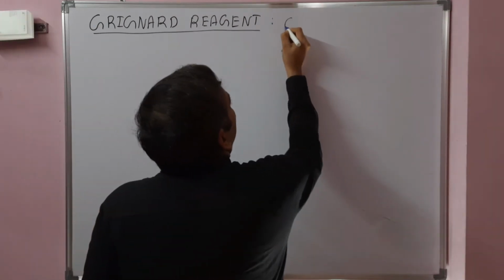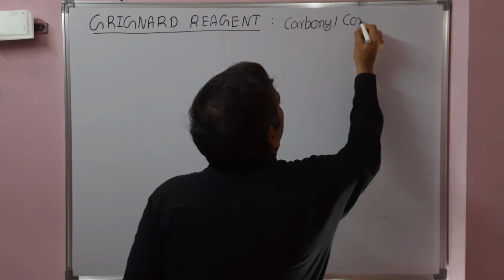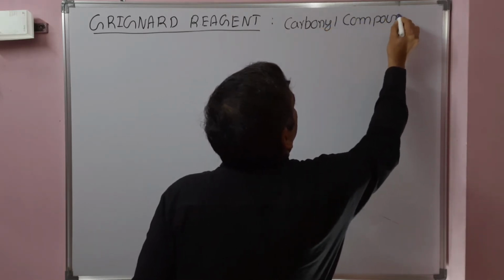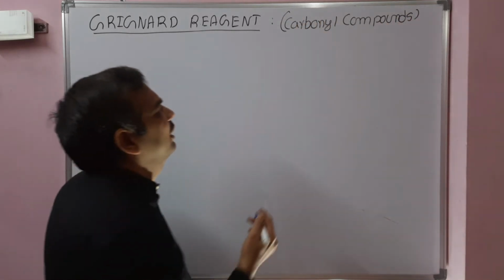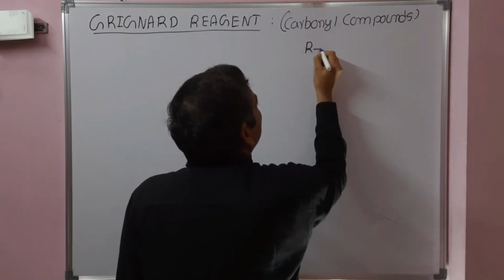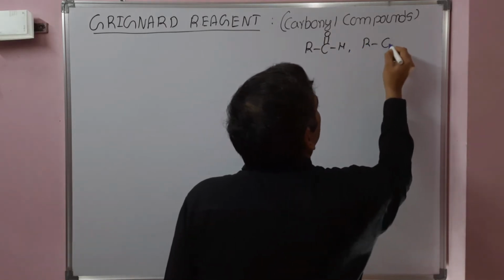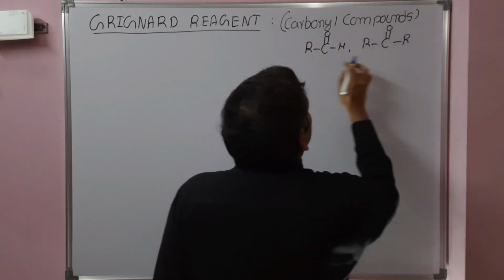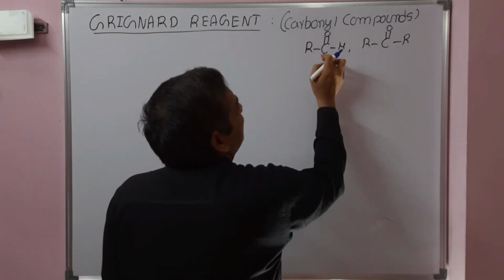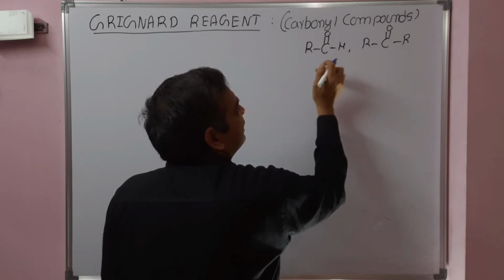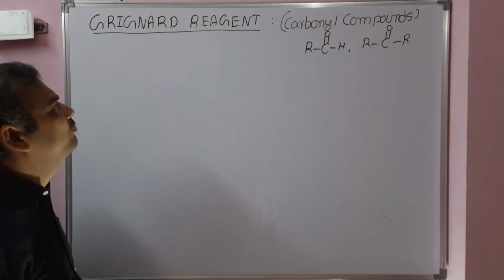Reaction of Grignard with carbonyl compounds. Carbonyl compounds we will discuss separately, in the last chapter. Aldehydes and ketones are carbonyl compounds. This is an aldehyde and this is a ketone. CO-containing compounds are carbonyl. If the carbonyl has hydrogen, it is an aldehyde, and if the carbonyl has carbon, it is a ketone.